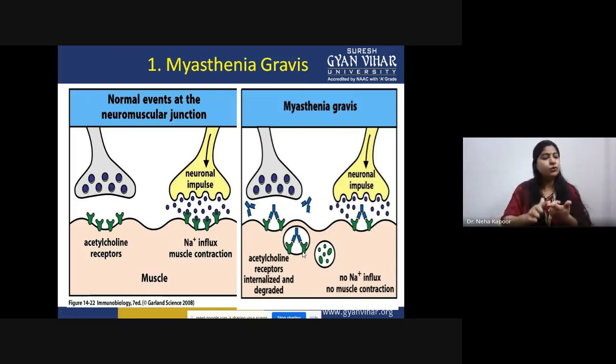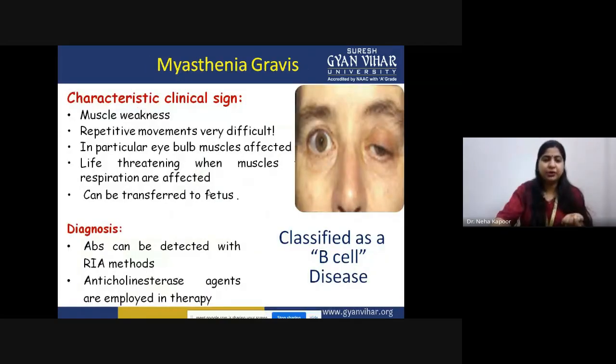Because of that, no sodium ion influx happens, since the receptor is internalized, and the signal coming from our nerves is not being received by our muscle. You can say the input and output is disrupted. Because of that, there is no muscle contraction. So this is the main mechanism that triggers this autoimmune disorder.